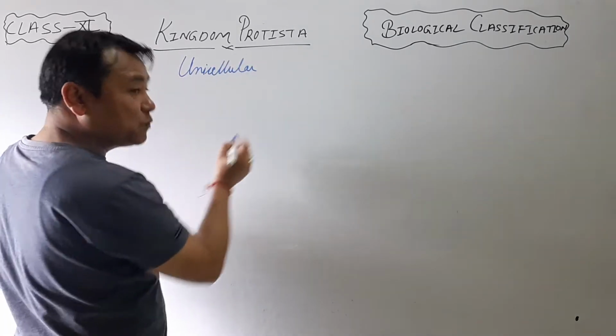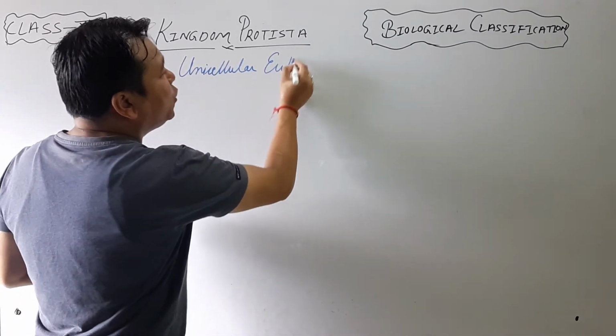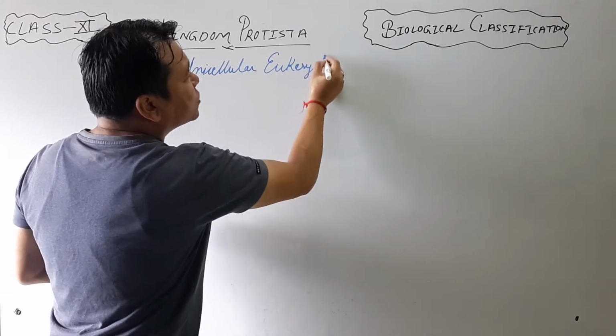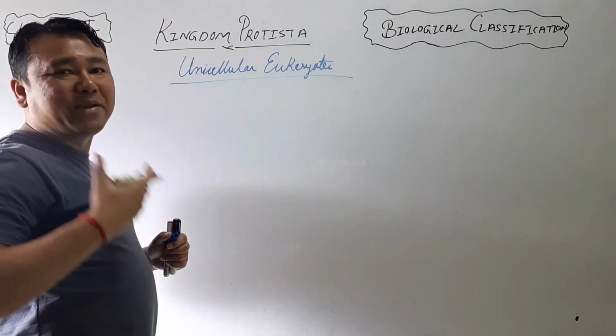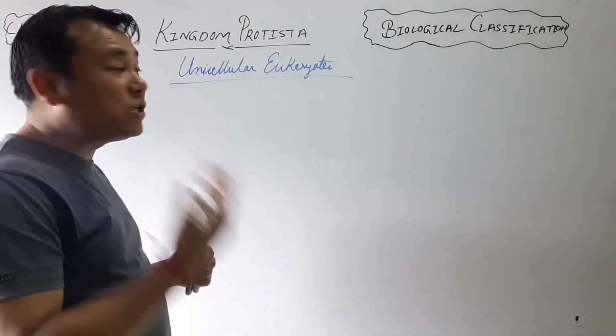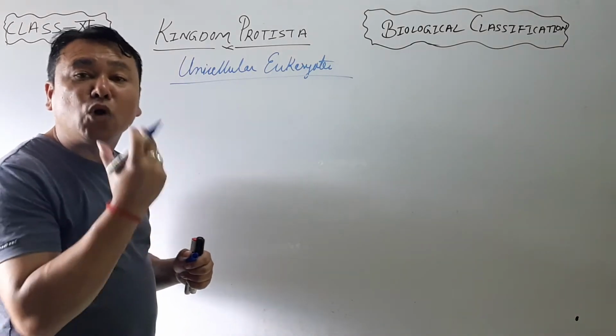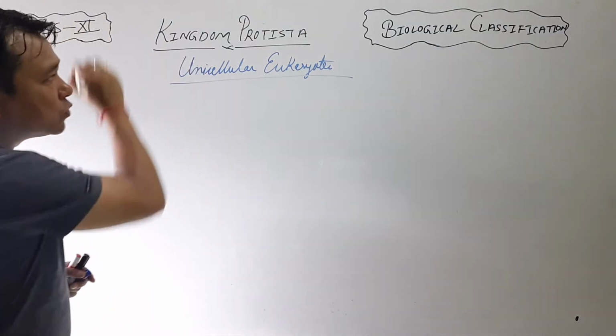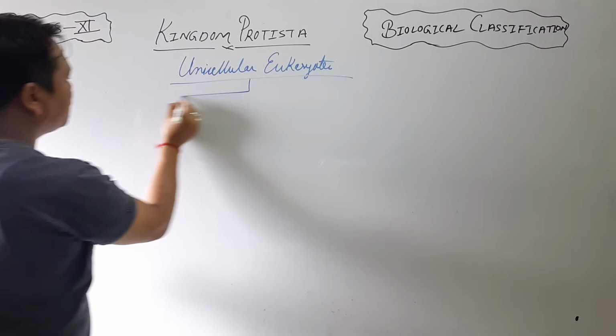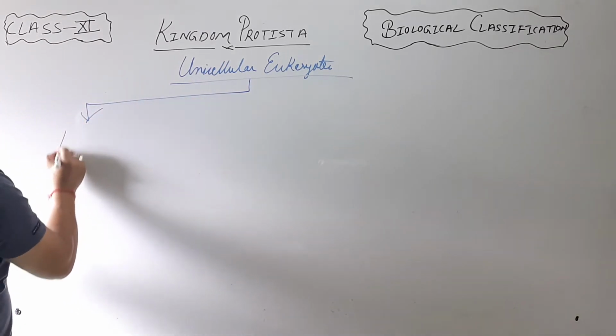unicellular as well as they are eukaryotes. Eukaryotes भन्नुको मतलब organisms which have membrane bound organelles. जुन चाहिँ organisms को चाहिँ membrane bound organelles हुन्छ त्यसलाई हामी eukaryotes भनेर भन्छौं, isn't it? Okay. So this Protista is further classified into three groups.